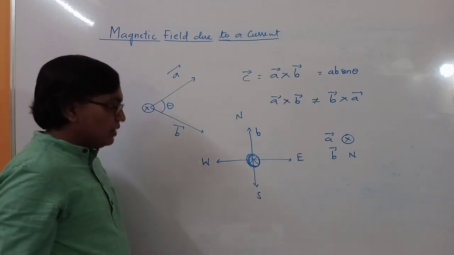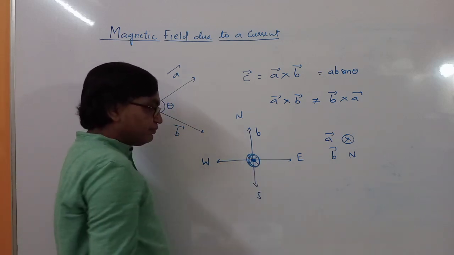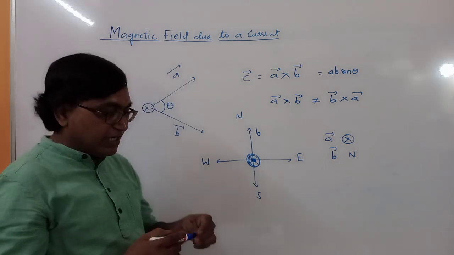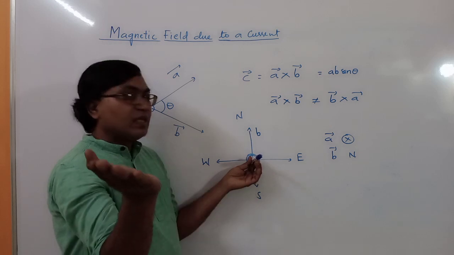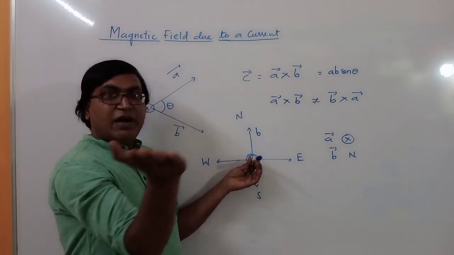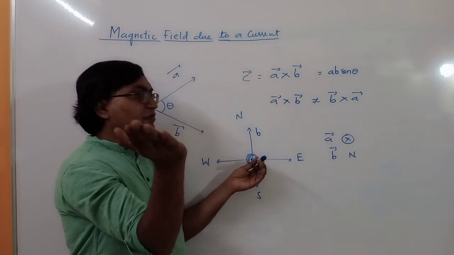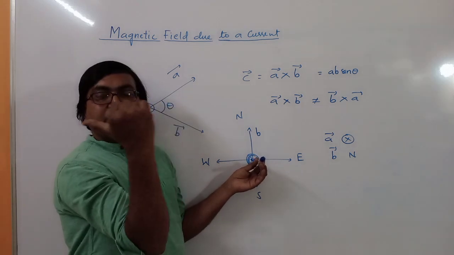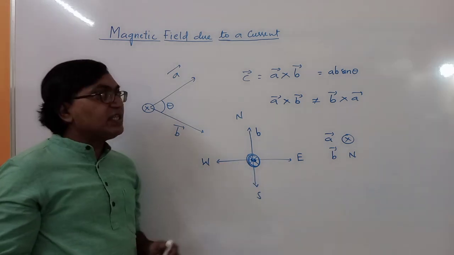East direction. Suppose vector A is outside the board. In this direction is vector A, and this is vector B. Then you will stretch a palm in the direction of vector A, then curl your fingers towards vector B. Then the field will be along this direction. So the field is along west direction.